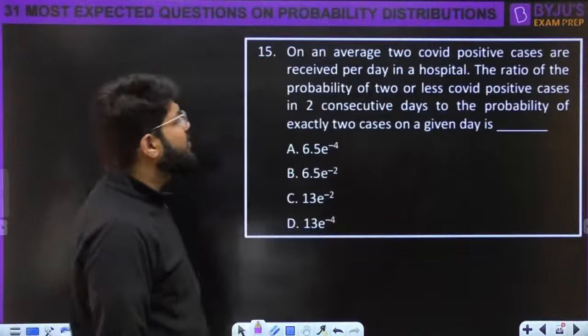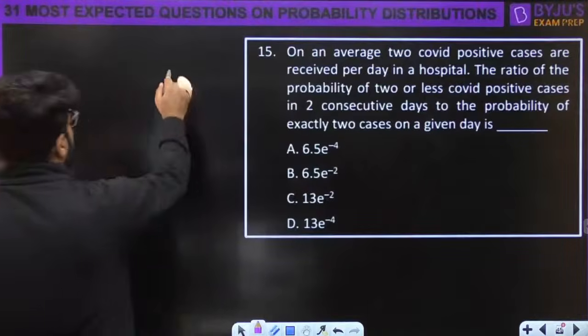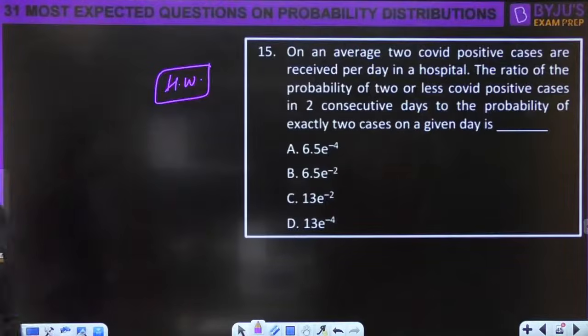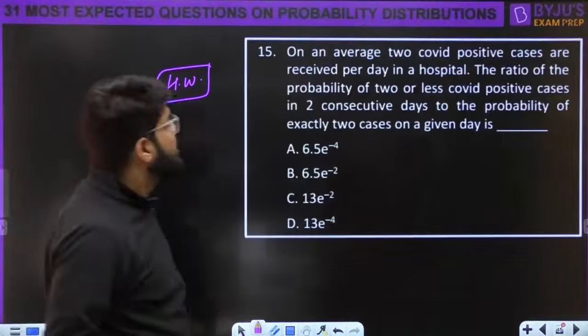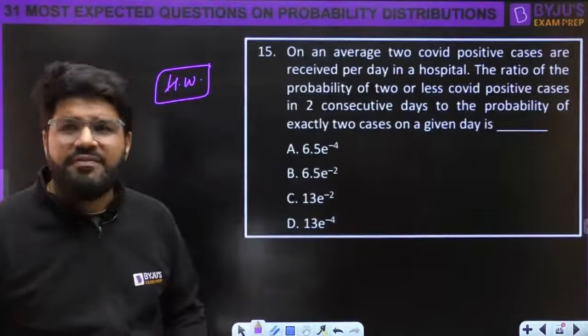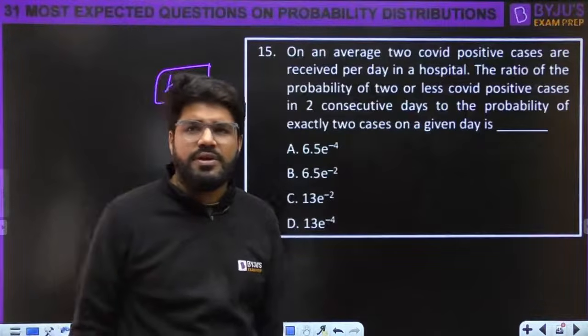On an average, guys, now this is a Poisson question. Let's move ahead. We have only 15 questions until now. We have 30 up to 31. So some questions will be homework also, don't worry. But it is a similar question. Only thing where you don't have to learn anything new, I'm giving you as homework.